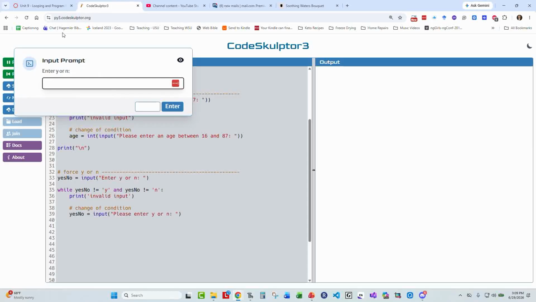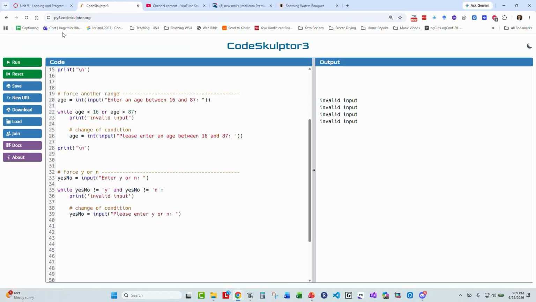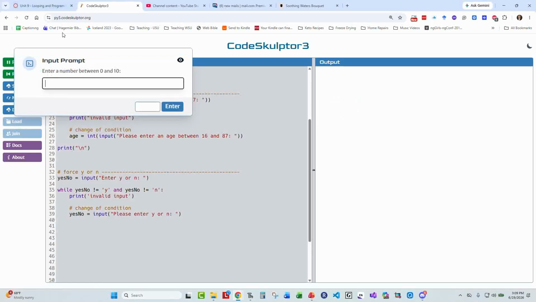So this is a number between 0 and 10. This is an age between 16 and 87. This is looking specifically for a y or an n. So if I key in no or yes or anything but a lowercase y, it won't let me out. We'll try it with a lowercase y, and it let me out.